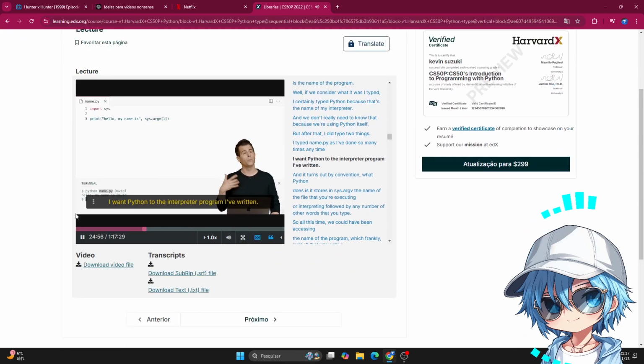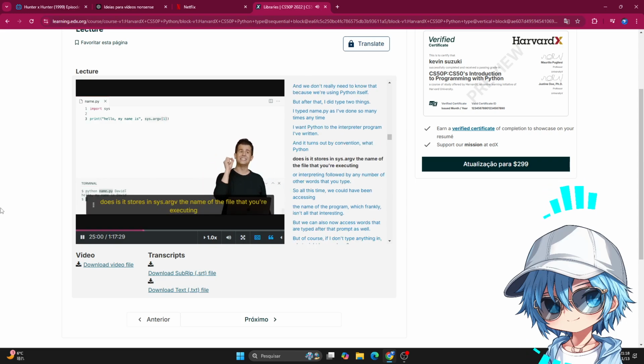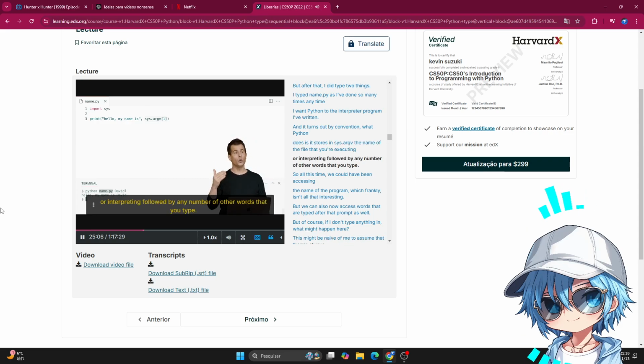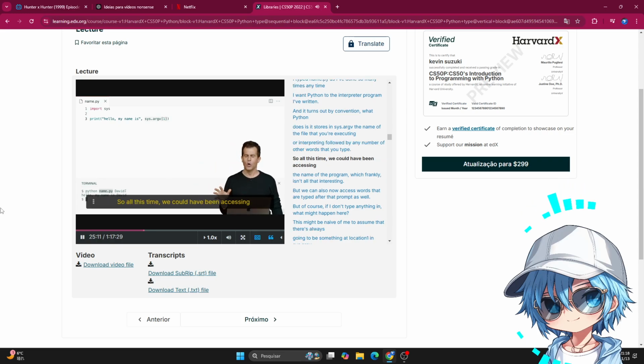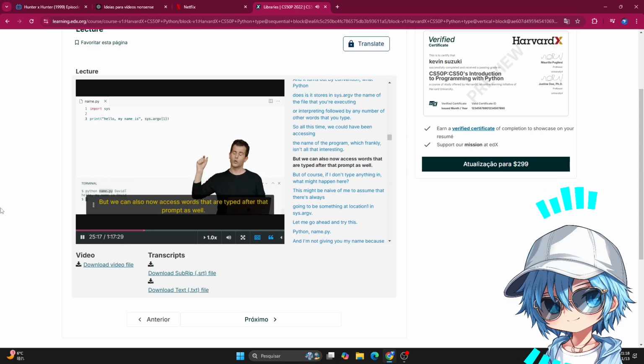So let's go. To interpret a program I've written, it turns out by convention, what Python does is it stores in sys.argv the name of the file that you're executing or interpreting, followed by any number of other words that you typed. So all this time, we could have been accessing the name of the program, which frankly isn't all that interesting, but we can also now access words that are typed after that prompt as well.